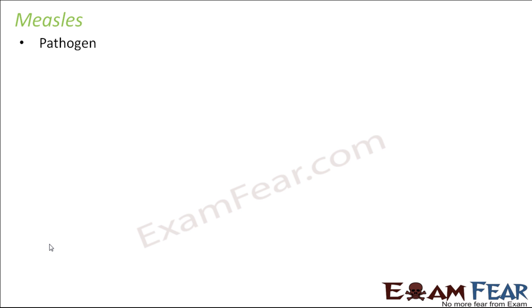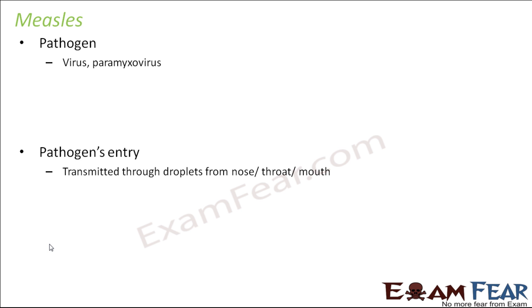Next is measles. The pathogen responsible for measles is a virus called paramyxovirus. So it is again a viral infection. In this case, how does it enter our body? Through droplets from the nose, throat or mouth, as I said.